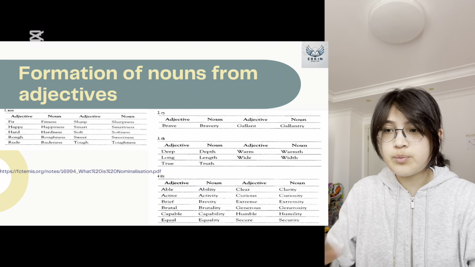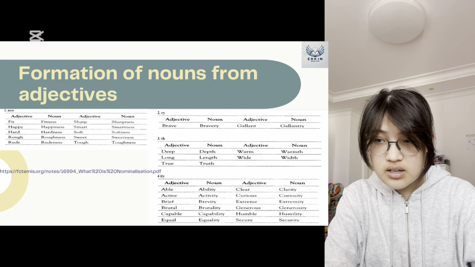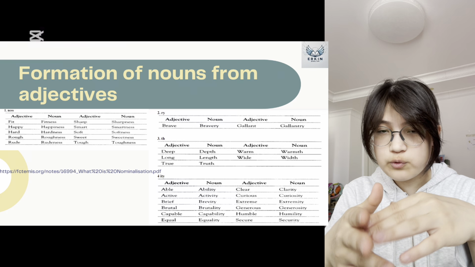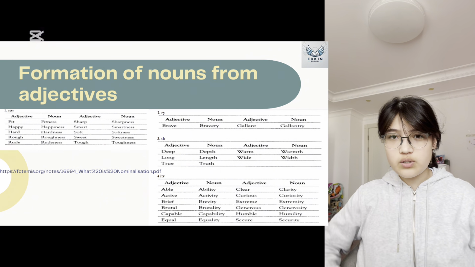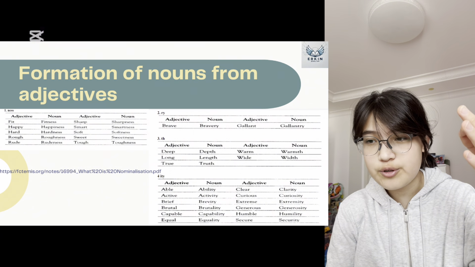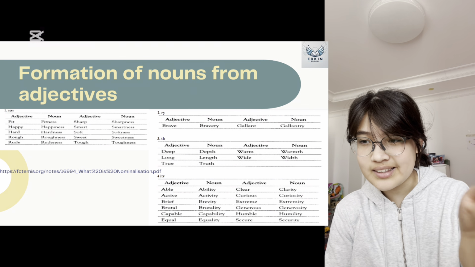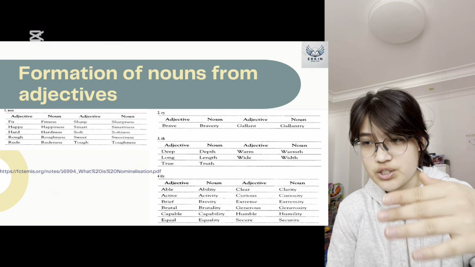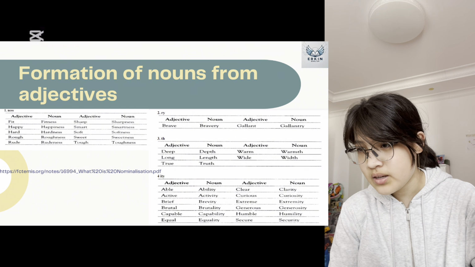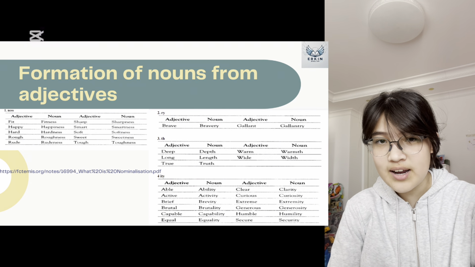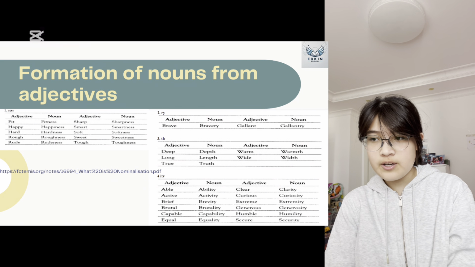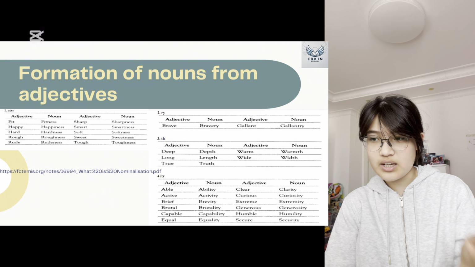So then we have formation of nouns from adjectives. It's basically the same premise where you take a suffix and add it to an adjective, which transforms it into a noun. So here I have 4 different suffixes for you. The first one is ness. So if we take the adjective happy and add ness, then it will become happiness, which is now a noun. And then we also have another suffix, which is ry, whatever you want to call it. We can take the adjective brave, add ry, and it will become bravery, which is now a noun.